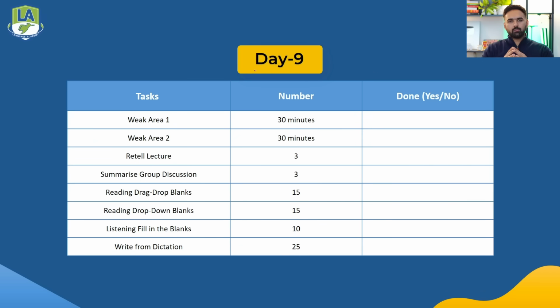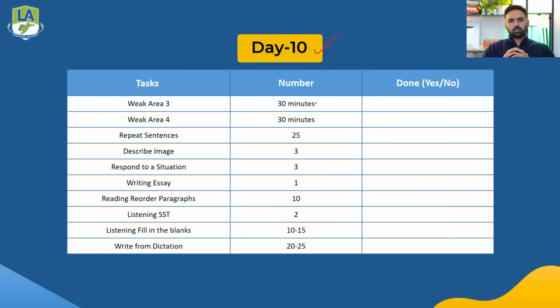We'll jump on to day number 9, where we'll be putting time on weak area 1 and weak area 2 as well. So day number 9: weak area 1 30 minutes, weak area 2 30 minutes, read a lecture 3, summarize group discussion 3, 15 reading drag and drop blanks, 15 reading drop down blanks, 10 listening fill in the blanks, 25 write from dictation.